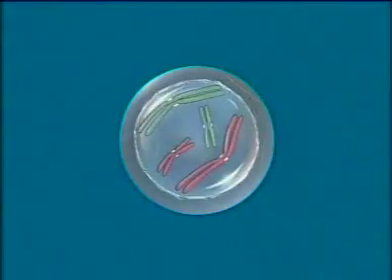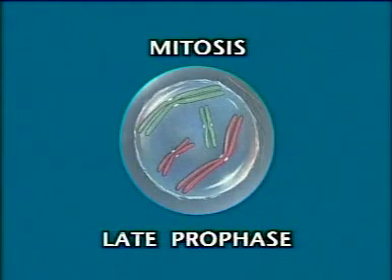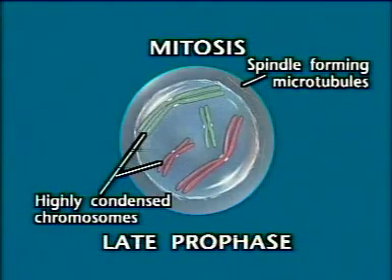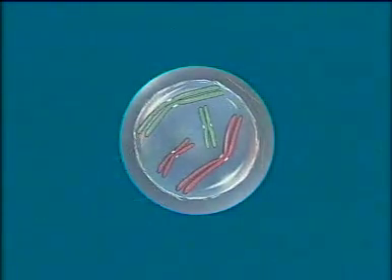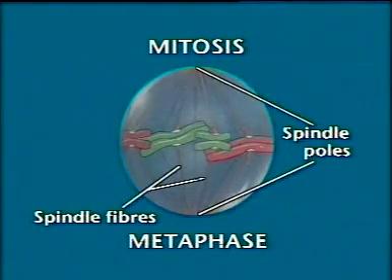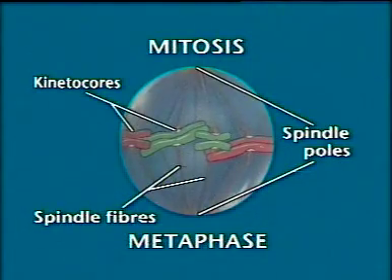In late prophase, these thick duplicated paired chromosomes now arrange themselves and give their appearance more and more by condensation. In the end of late prophase, the nuclear envelope disappears and centrioles start forming spindle fibers. Now, the next phase is the metaphase. In metaphase, the nuclear envelope disappears. Spindle fibers are formed and the chromosomes are attached by their kinetochores to spindle fibers, and they are arranged on the equatorial plate. Now, the next phase is the anaphase.